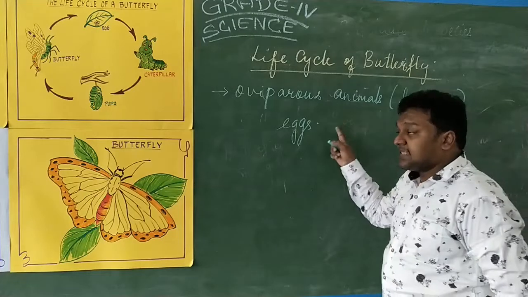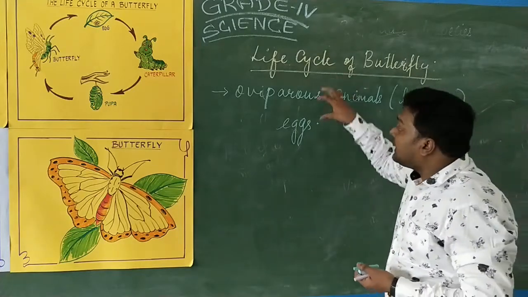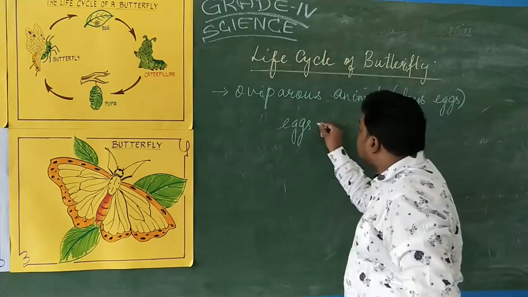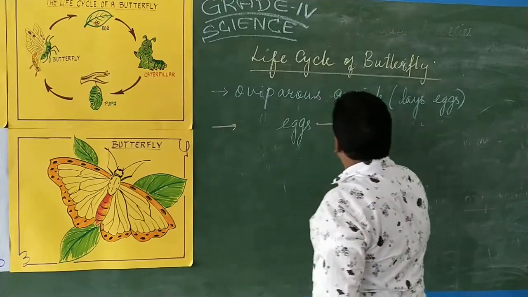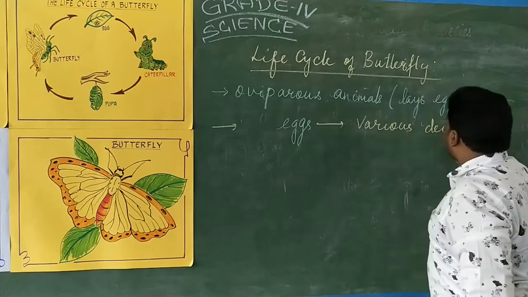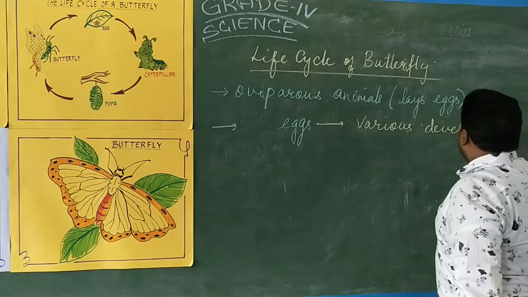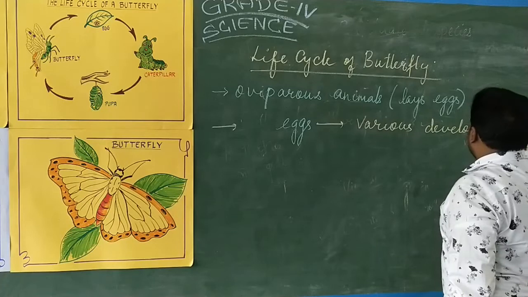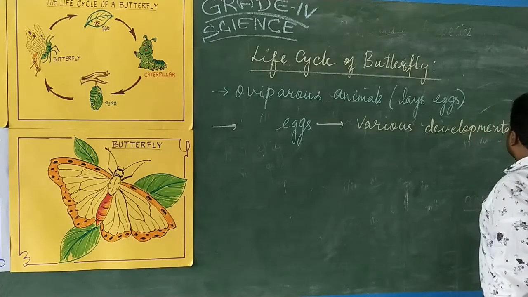When the animal lays the eggs, these eggs have to undergo various developmental stages. It has to undergo what? Various developmental stages.